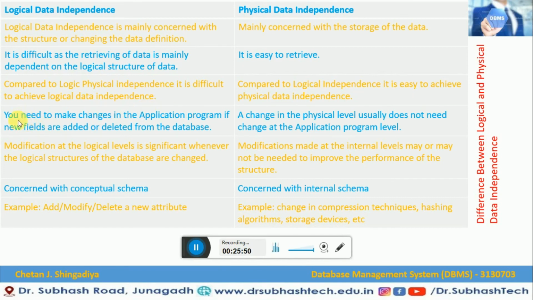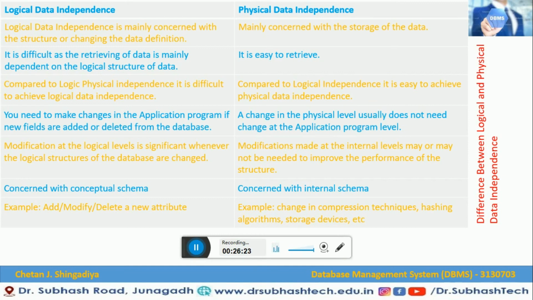In logical data independence, you need to make changes in the application program if new fields are added to or deleted from the database. This is possible in logical data independence. In the case of physical data independence, a change at the physical level usually does not need a change at the application program level. So with physical data independence, there is no need for a change at the application program level.